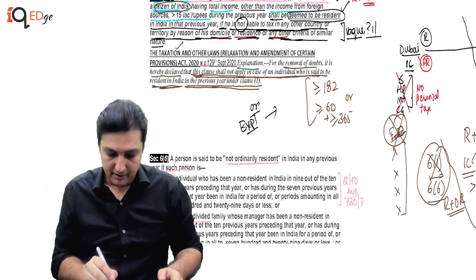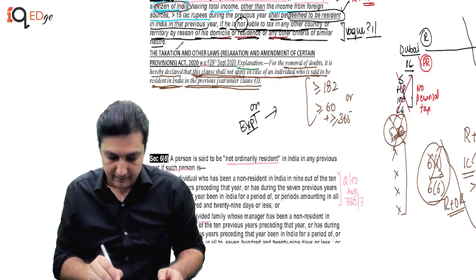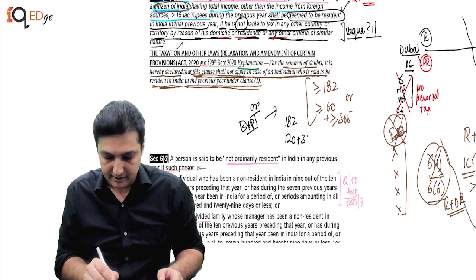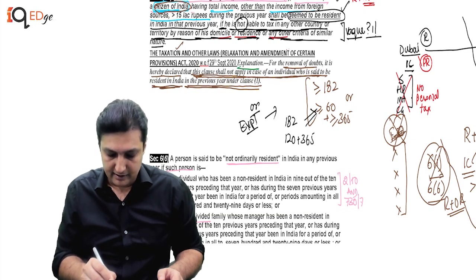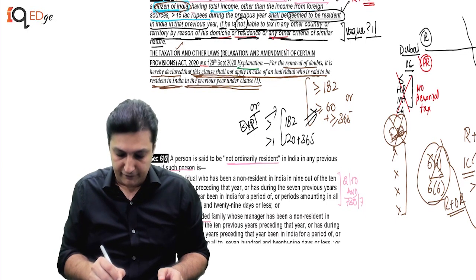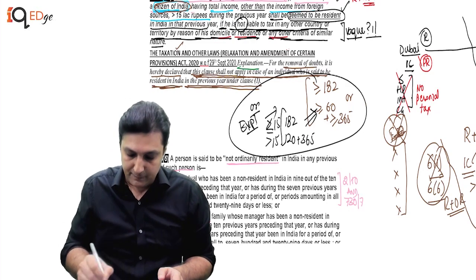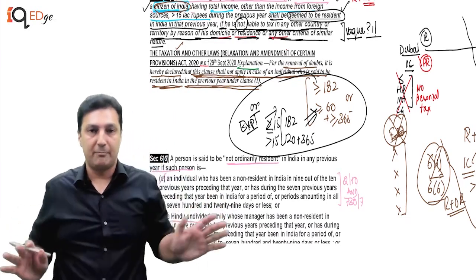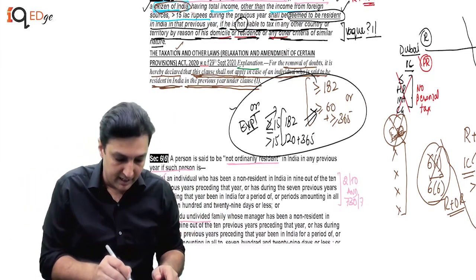For them, remember, instead of 60, either we have 182 or we have 120 plus 365 in this clause. This is again if income is more than 15 lakhs. To these people, 6(1)(a) is not applicable because they are all covered by 6(1).